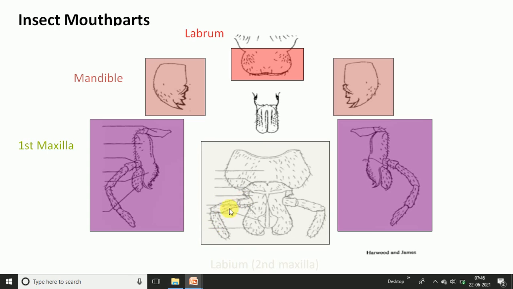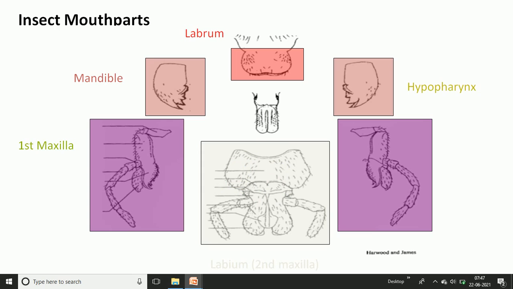This is known as the labium part, and the prementum part is bifurcated and divided into 2 parts. One is the outer side, the paraglossa, and the inner part, the glossa. These are also segmented parts, and 3 prominent structures are found here, and this part is anchored with the mouth part in the ventral region of the mouth.